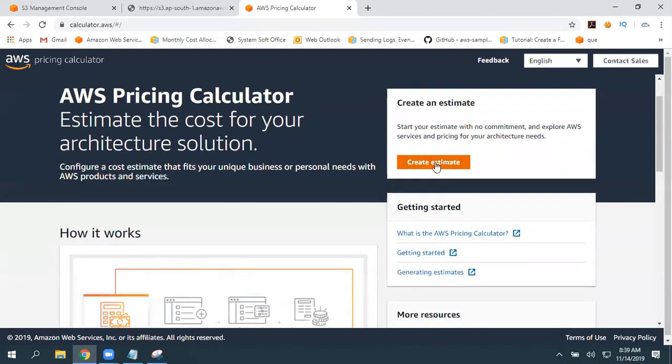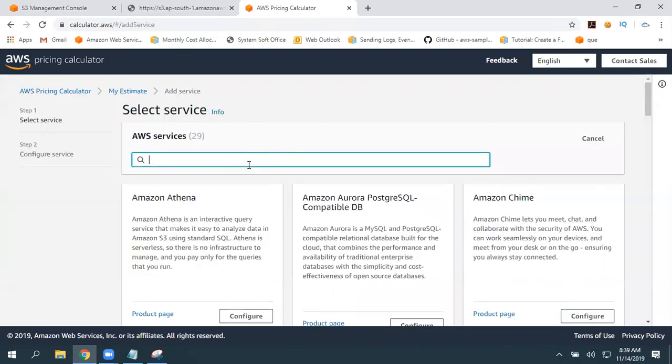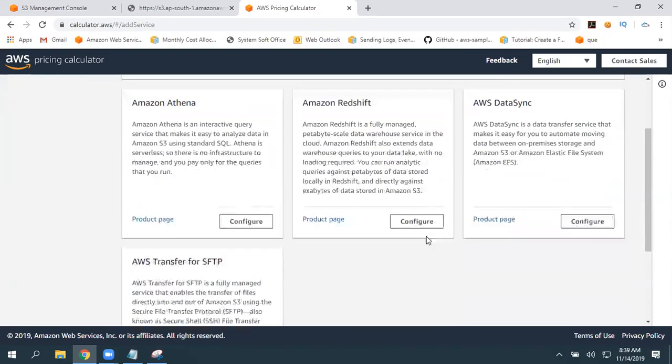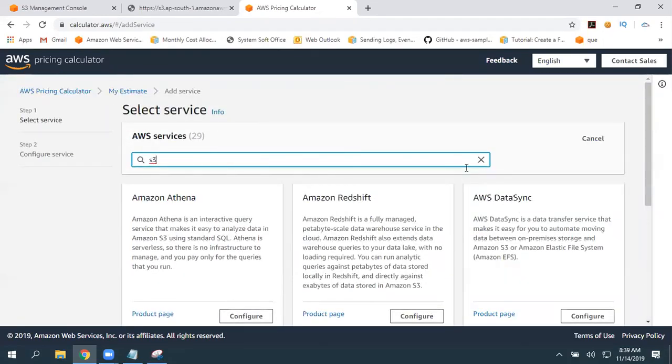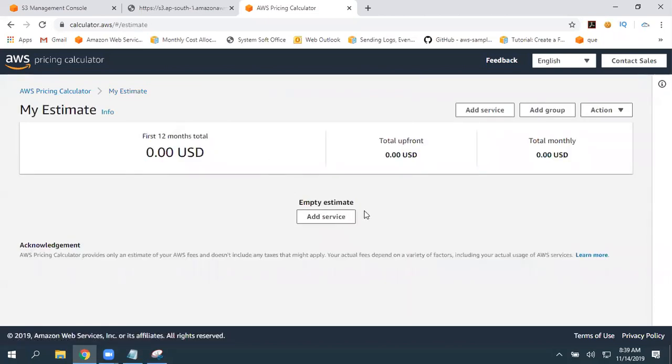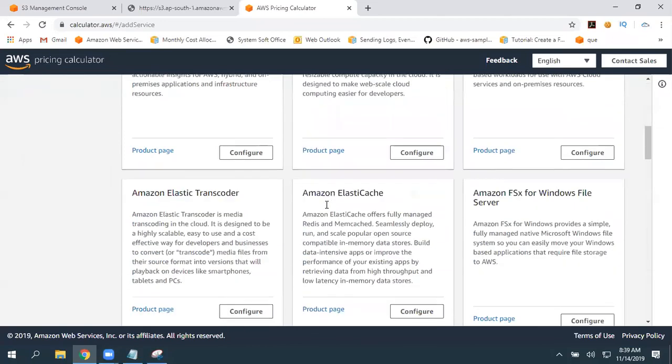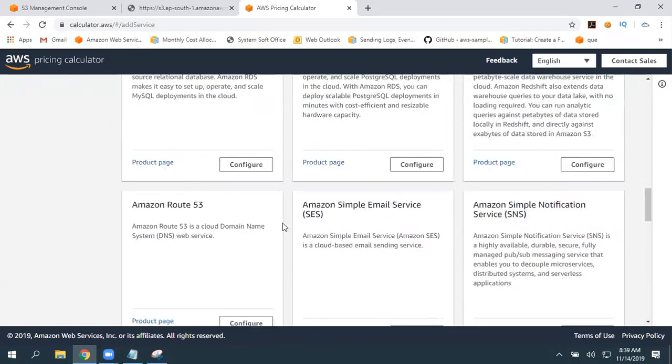So here, create estimate, select the service. Okay, where is S3? Add a service. It seems it is in preview state.